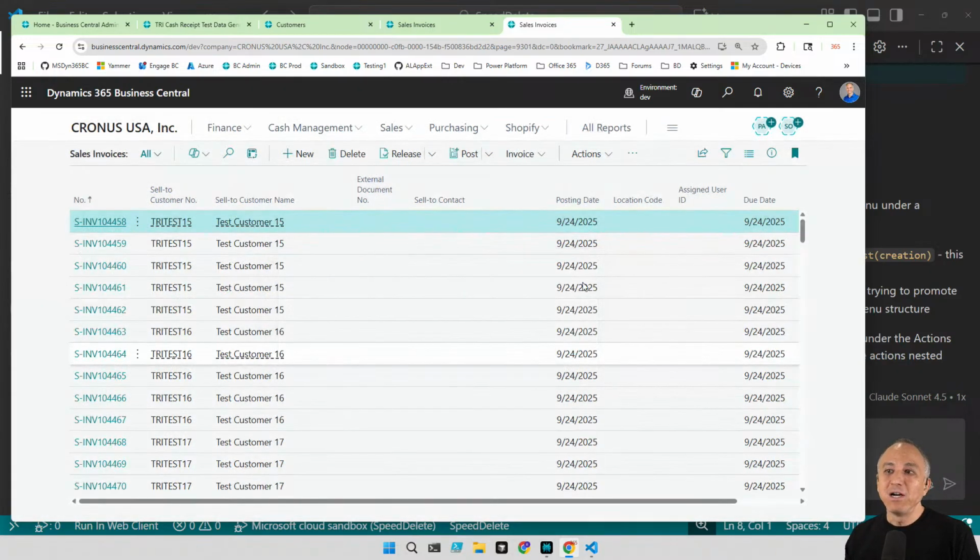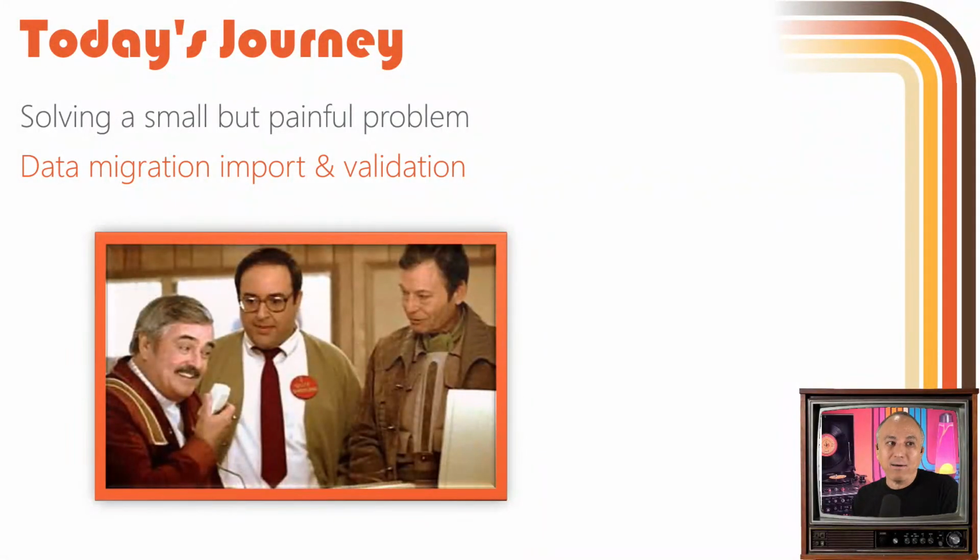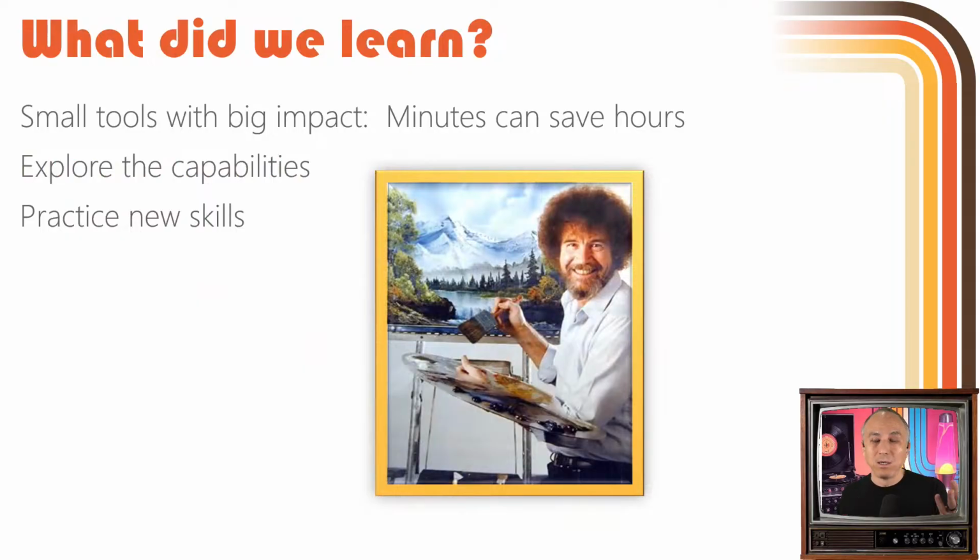So very cool functionality, requires a little patience, and you've got to give it some time. It's a junior dev. It's a little lost. It doesn't know what it's doing, but there you go. So with that impromptu feature, this is a great way to save time with data import and validation, right? And so what do we learn?